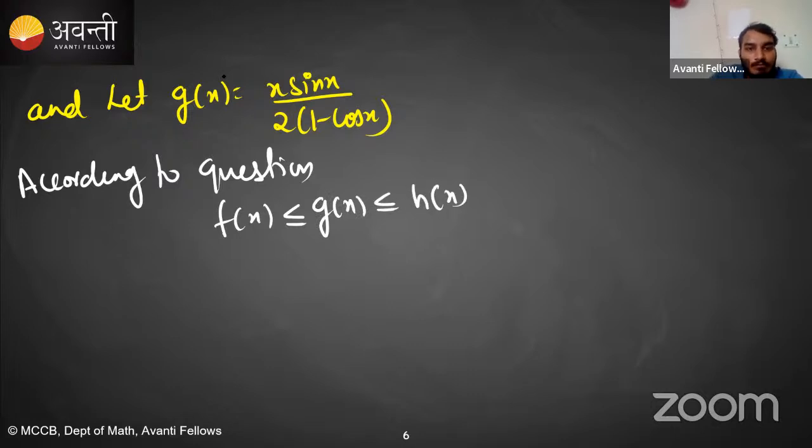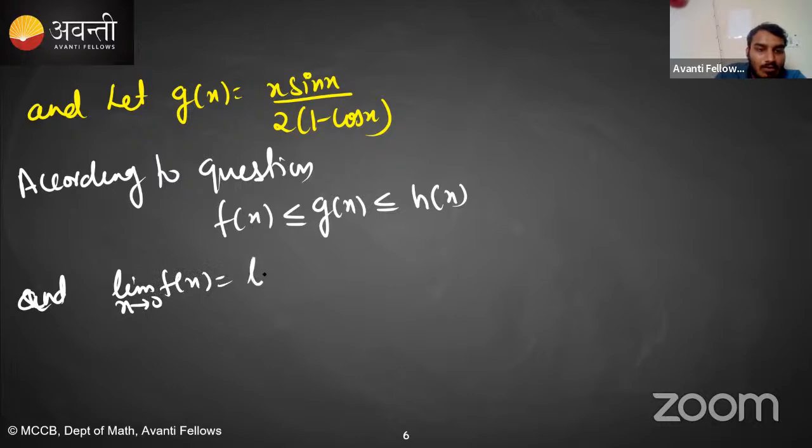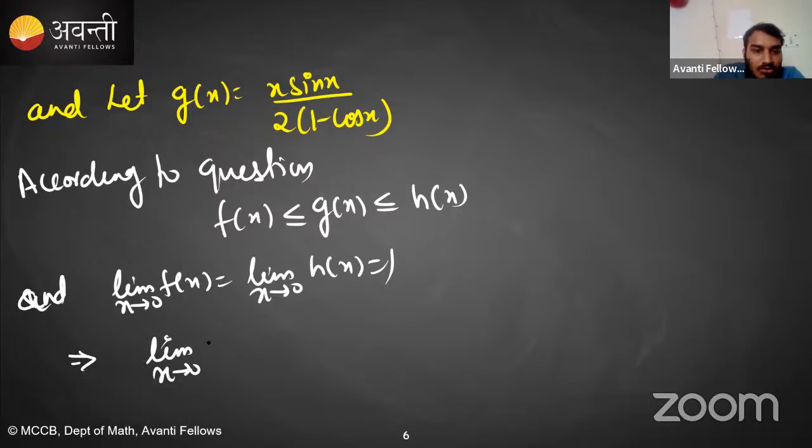Yes or no? And the limit x tending to 0 of f of x is equal to the limit x tending to 0 of h of x, which is 1. So automatically you can say that it implies the limit x tending to 0 of g of x should also be equal to 1, isn't it?